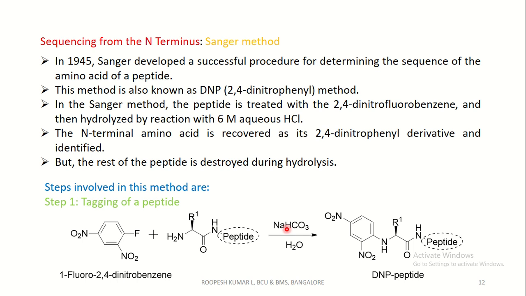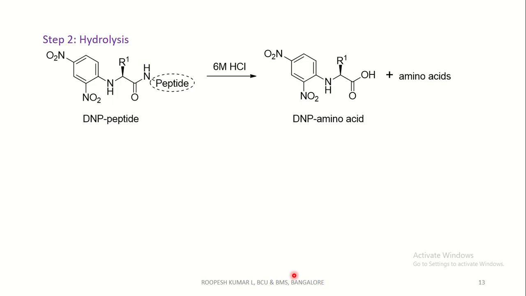A mild basic condition is used here because it should neutralize the HF produced as a side product. So the mild base is used to neutralize the HF generated in the reaction. HF is an acid produced in the reaction.